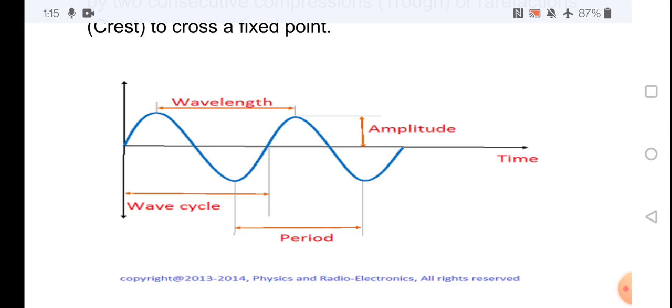The distance between two consecutive troughs or crests is known as the wavelength. Wave cycle means one complete oscillation. Amplitude means the shortest distance from the rest position to the maximum crest or trough.